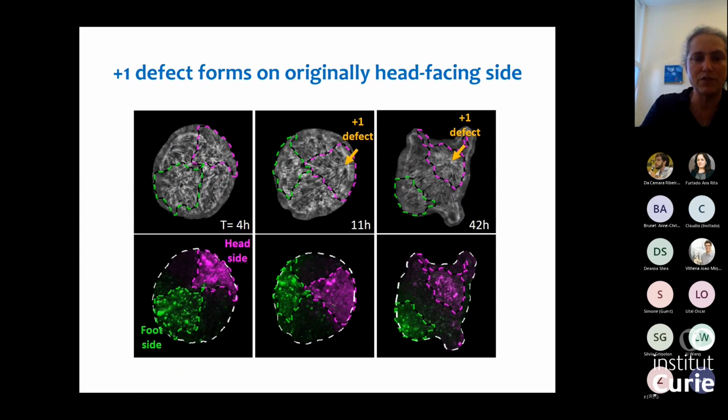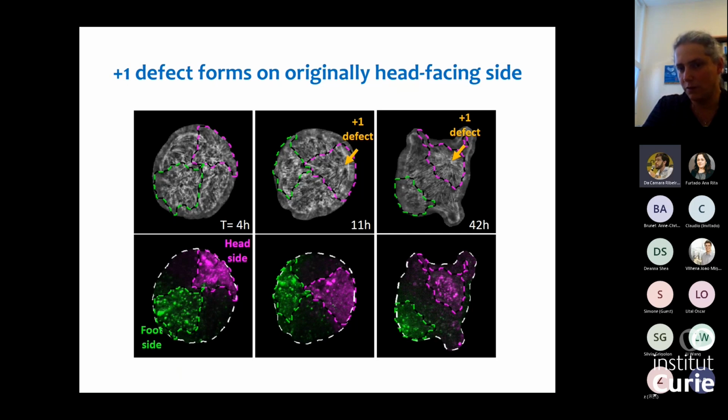So here you can just see snapshots from the movie. This is the initial folded spheroid. You see that this is the large disordered region. On the top, you see the actin fibers, and you just see the outline of the labeled region. Magenta is what was originally in the head side. Green is what was originally in the foot-facing side. You see early on, 11 hours after excision, well before any morphological features appear, we see a +1 defect form. Invariably, it forms within the region that came from the head side.